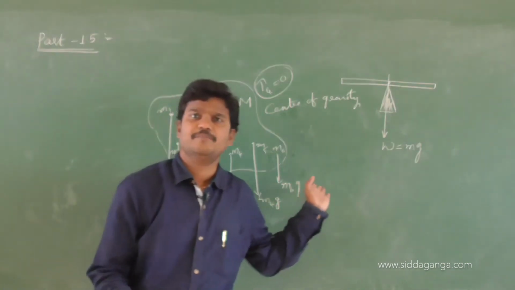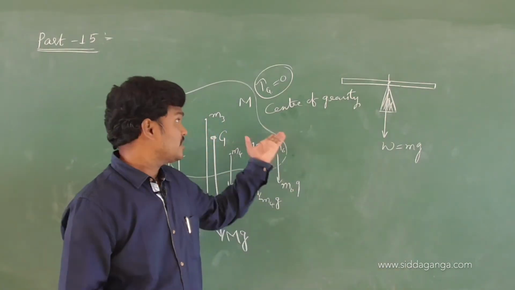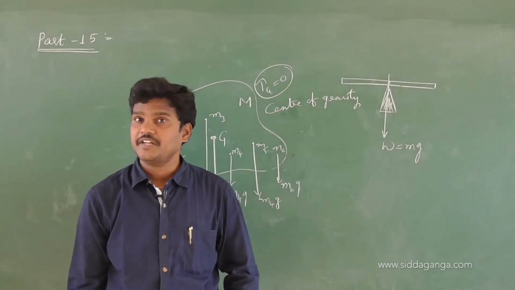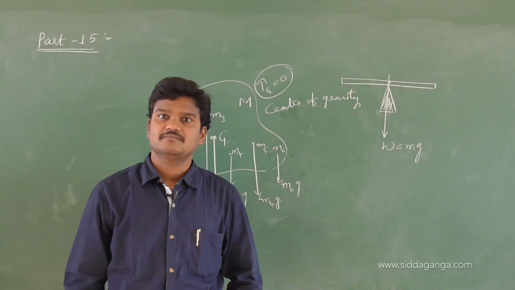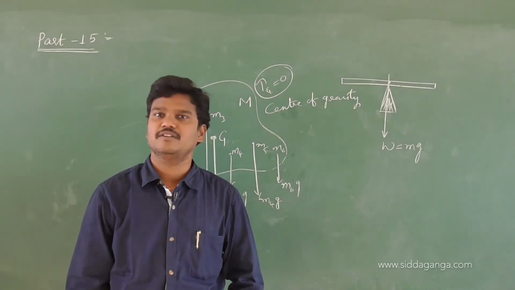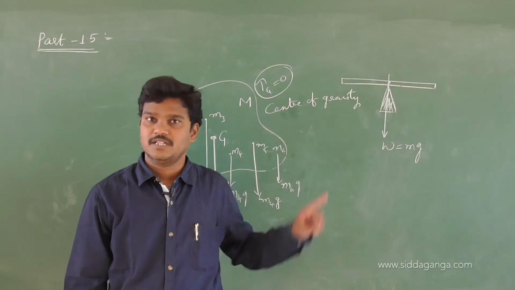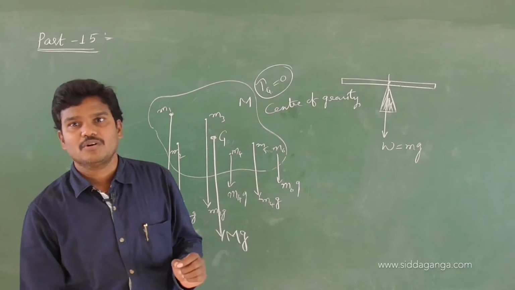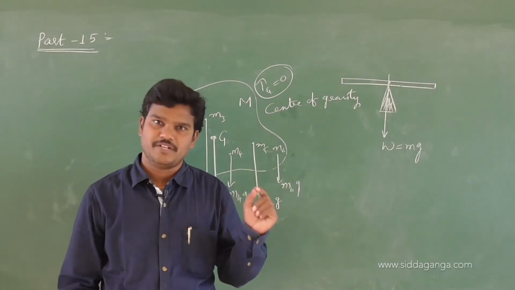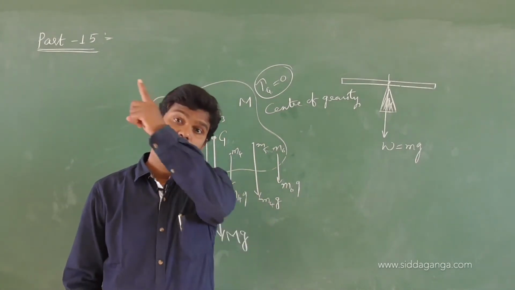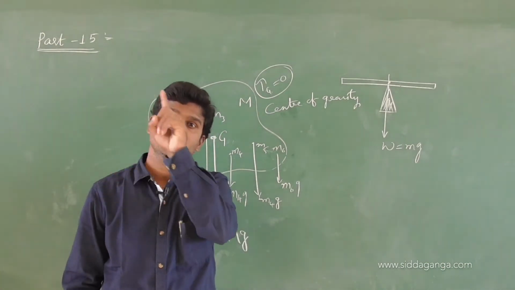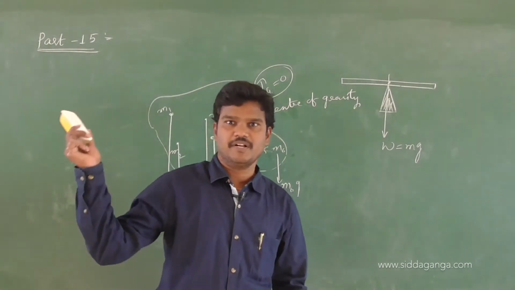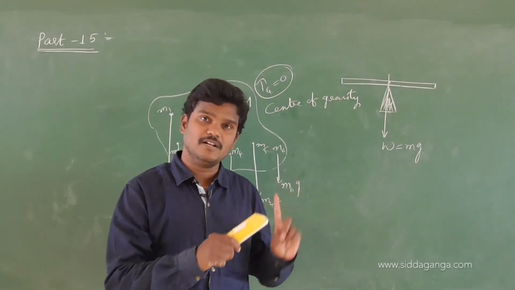Anyhow, center of gravity depends on gravity. Center of gravity, mg, g is there. Center of gravity depends on acceleration due to gravity, but center of mass does not depend on acceleration due to gravity. Okay, in center of gravity, the word gravity is there. Center of mass is independent of acceleration due to gravity. Keep in mind, that does not depend, but here center of gravity will depend.